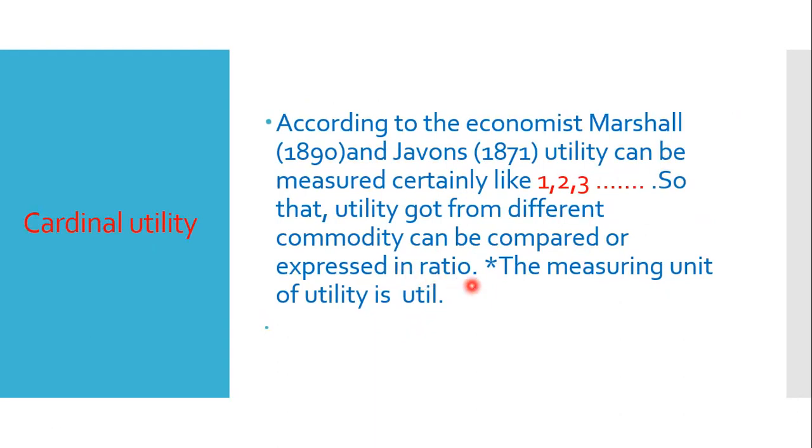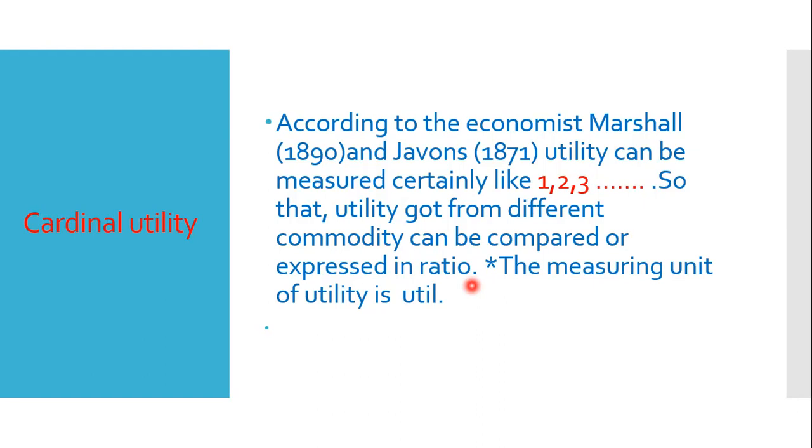That means when we consume different units of a product, we get different utilities, and these utilities can be measured cardinally, that is by 1, 2, 3, 4, 5 this way. How? Here the economists Marshall and Jevons describe it this way: for the product, the price the consumer wants to pay, by that price, that utility can be measured.